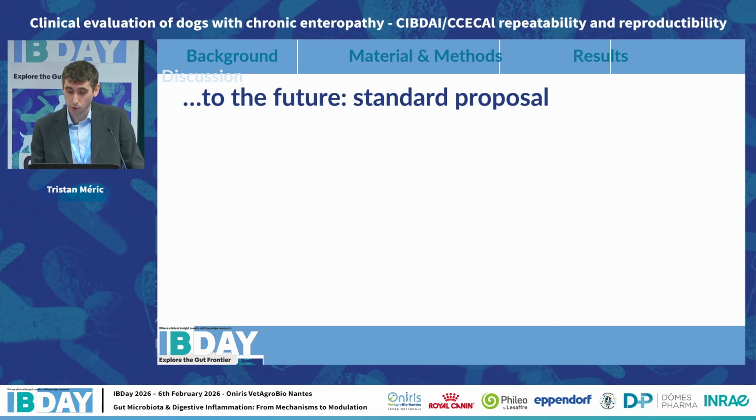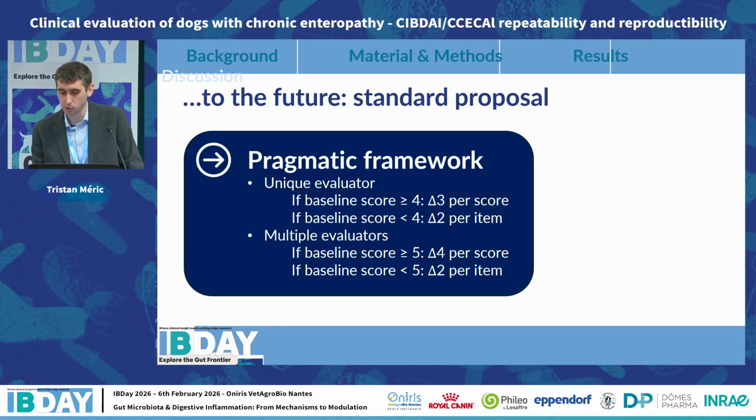So this leads us to propose a new standard for response definition, and the pragmatic framework that is proposed here is that when using a unique evaluator, a delta of at least 3 points per score should be minimally considered if baseline score is at least 4 points, and a delta of at least 2 points per item this time should be minimally considered when baseline score is strictly inferior to 4. And when multiple evaluators are used, which we do not recommend again, this time a minimal delta of 4 points per score should be used if baseline score is at least 5, and a minimal delta of 2 points per item should be used if baseline score is strictly inferior to 5.